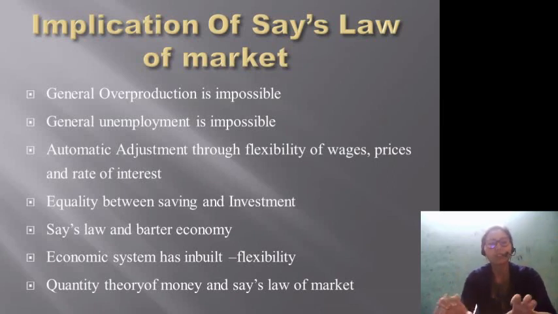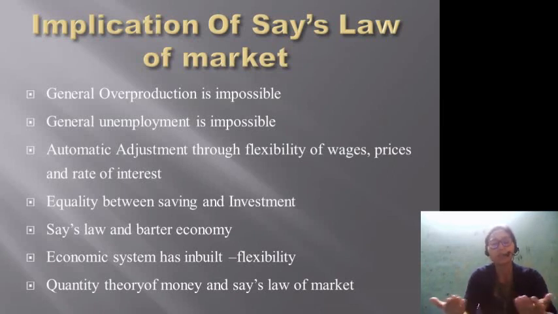Then there will always be an equality between saving and investment, right? If saving and investment are in disequilibrium, the rate of interest will adjust in such a way that again the equality will be brought between saving and investment. Then this applies in a barter system of economy, where the producer produces for mainly two purposes: for self-consumption, or to buy certain goods and services which he does not possess, so to exchange that good in return, right?